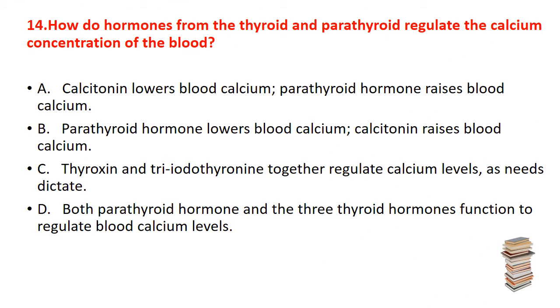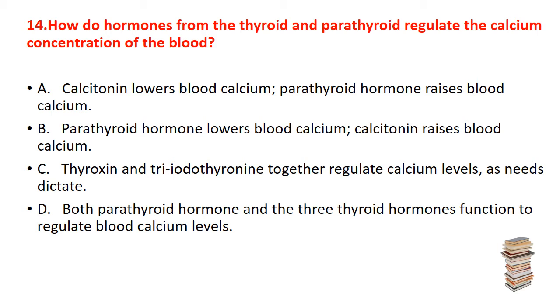Now, question 14. How do hormones from the thyroid and parathyroid regulate the calcium concentration of the blood? The option is A, calcitonin lowers the blood calcium and parathyroid hormone raises the blood calcium. B, parathyroid hormone lowers the blood calcium, calcitonin raises the blood calcium.